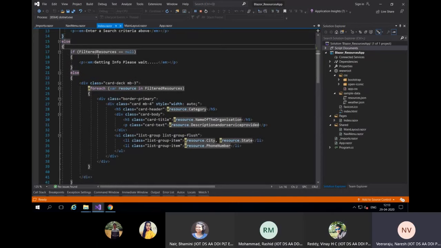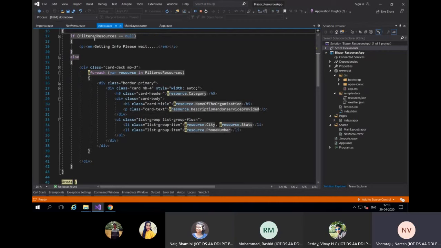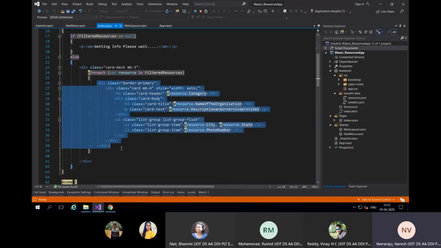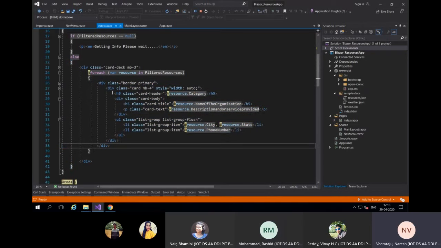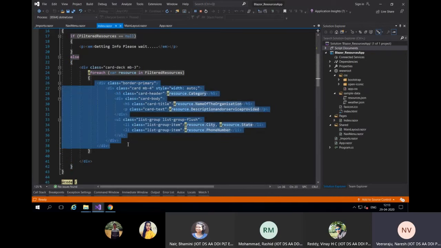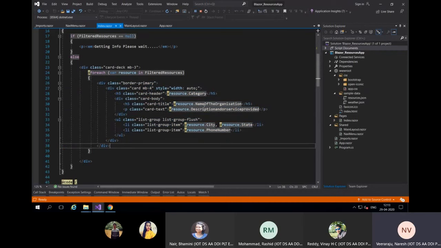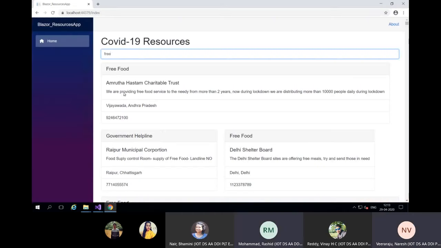If a search term is entered, while the data is coming, I'm telling the user to please wait, they're getting the information. Once the data is received, I just do a for each and render some HTML. I'm creating some Bootstrap cards here with some header, title, body, text, and all these things. So you can see the Bootstrap card has a header, the body, then some title and the footer, all this information.